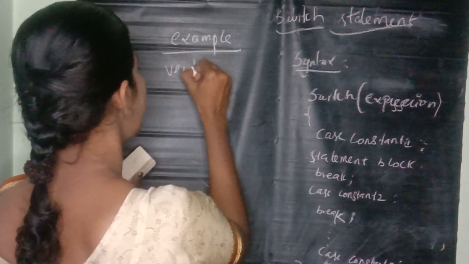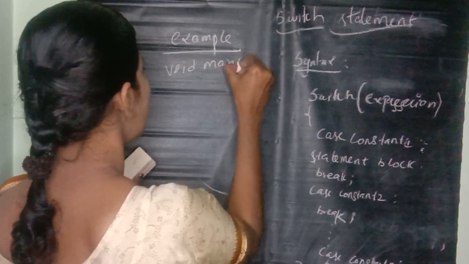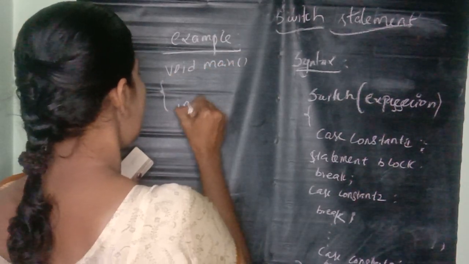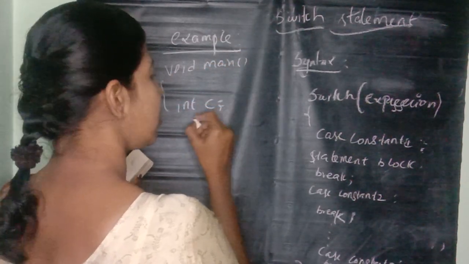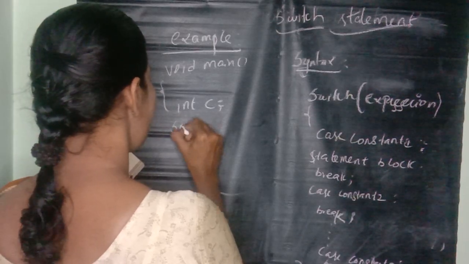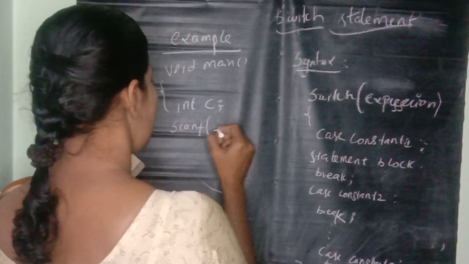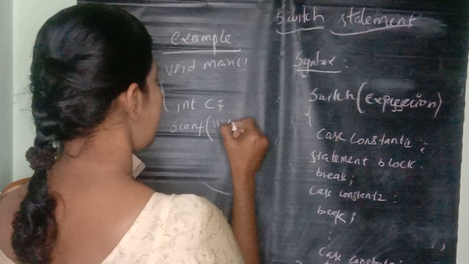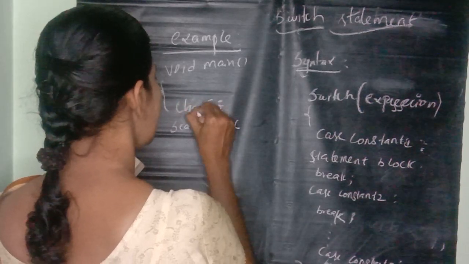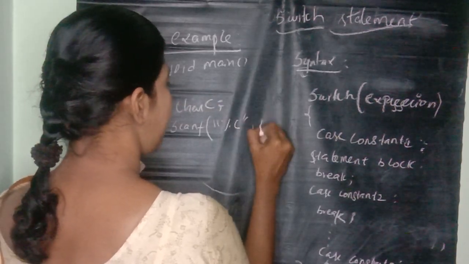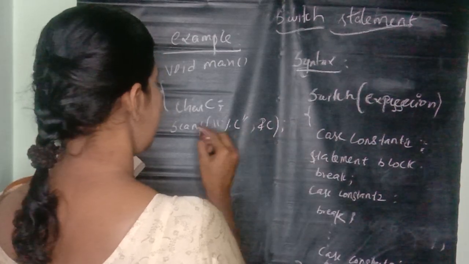void main, then declare a char variable c. Then scanf with %c, comma, ampersand c. We are getting a character.